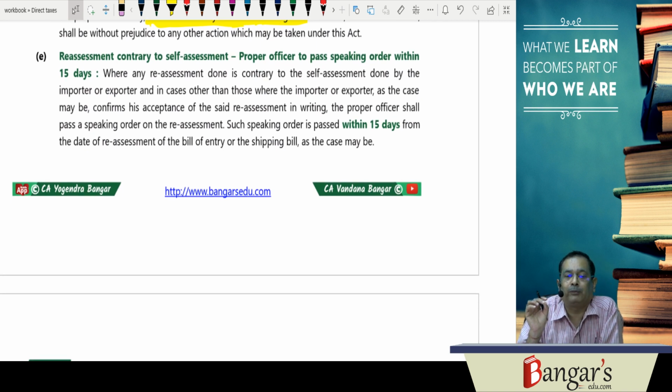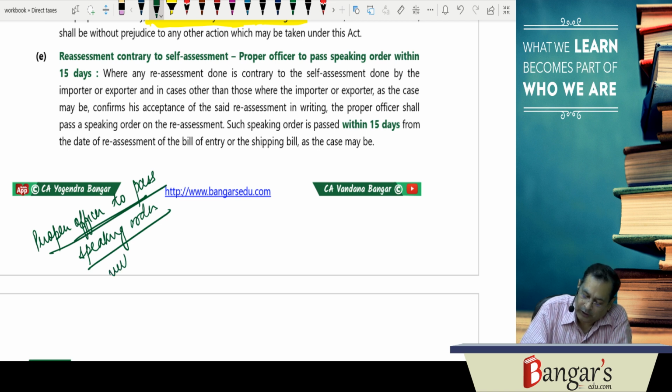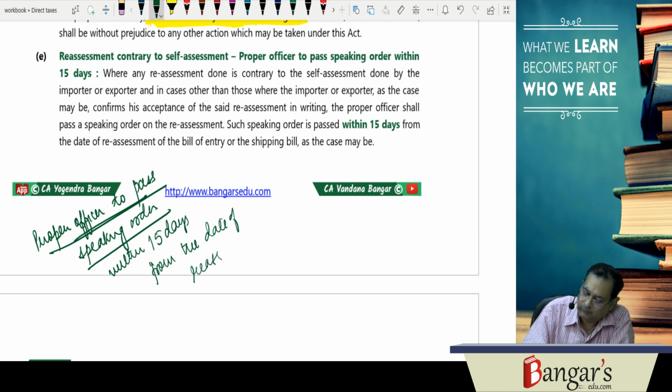And here, this is important, remember, if reassessment is contrary to the self-assessment, then unless the importer and exporter confirms his acceptance of the reassessment in writing, the proper officer will pass a speaking order within 15 days from the date of reassessment of bill of entry or shipping bill or bill of export.